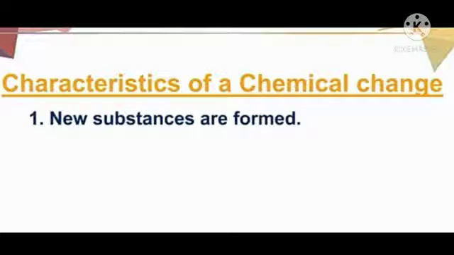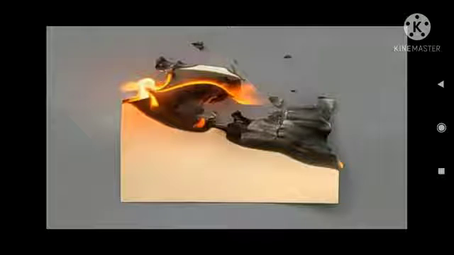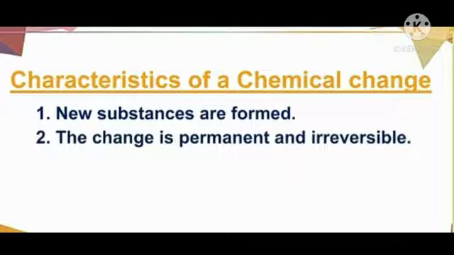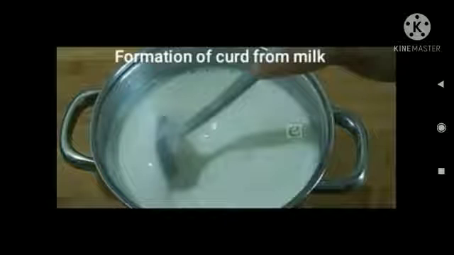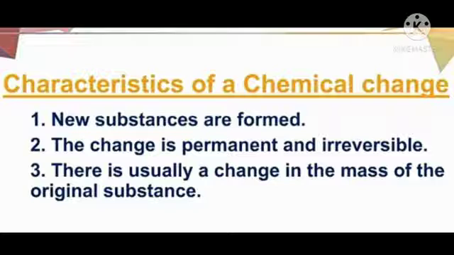Let us discuss the characteristics of a chemical change. In a chemical change, always new substances are formed. For example, when paper is burned, ash is formed and ash is a new substance, right? Second, the change is permanent and irreversible. Means whenever there is a chemical change, it is always permanent and irreversible. For example, when curd is formed from milk, the curd formation is a permanent change because it cannot change back to milk, right? So it is irreversible.